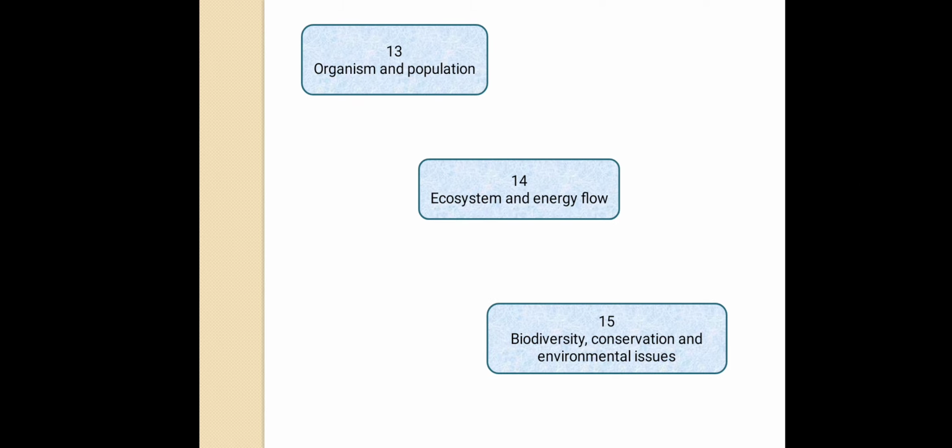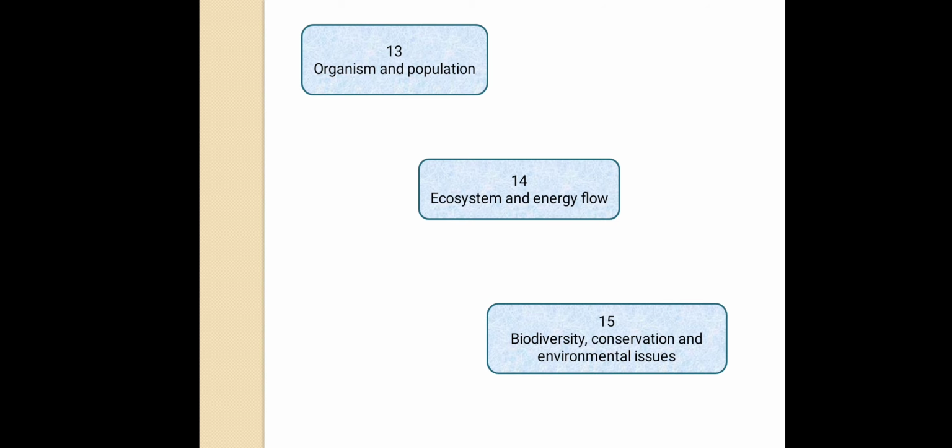Now, last but not least, that is unit number 5, ecology and environment. A total of 3 chapters are here, which deal with what is environment, what is ecosystem, how we have disturbed it, how to restore it, and how to conserve endangered animals and plants. Okay, so this is all about your syllabus.